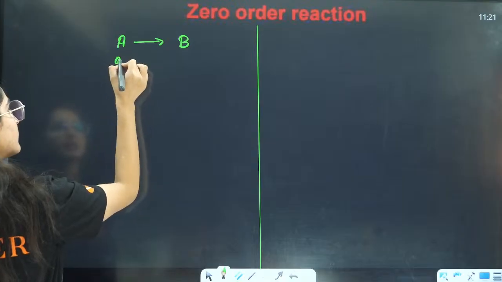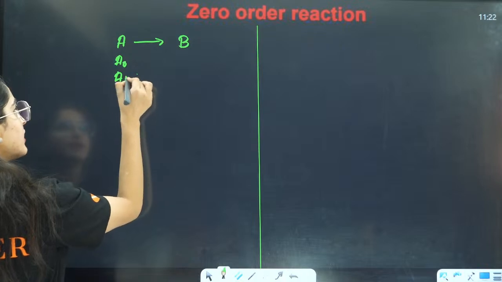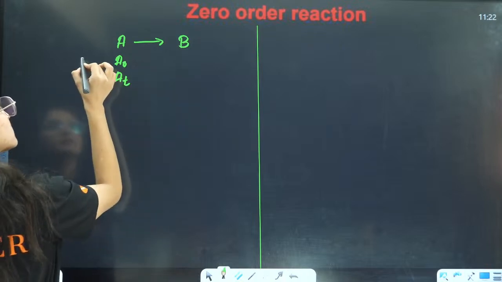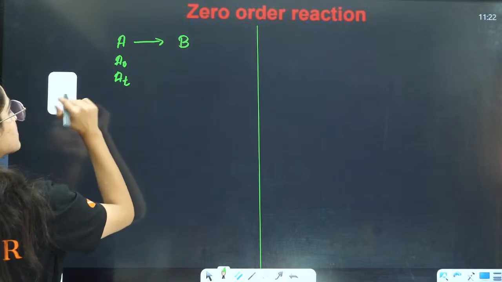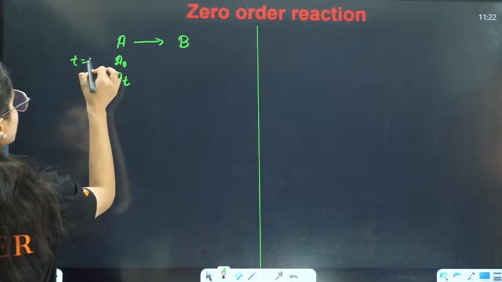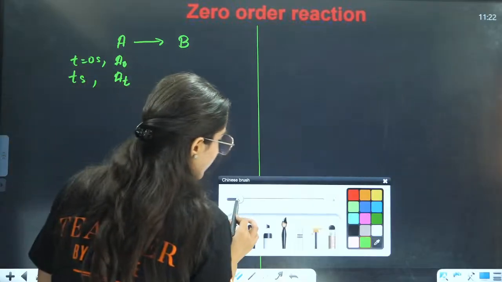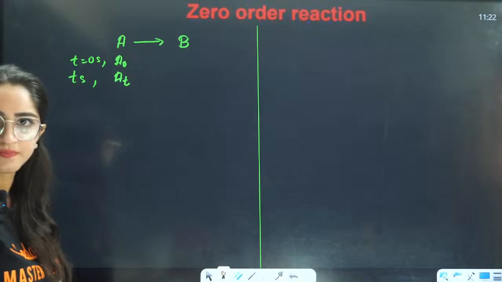Initially, I am saying that it is having A0 and finally it is having AT, right? And this time is T, this time is 0, this time is T, right? Here time is equals to 0 and here time is equals to T seconds, right? Now let us write the rate of the reaction.